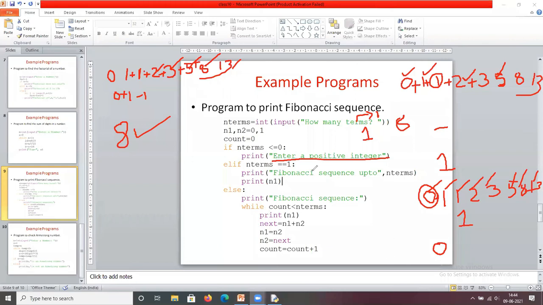And next, for example, if I enter 8, then you are going to perform the Fibonacci series logic. If it is a negative number, then you are going to write a message: enter a positive number. If it is only 1, then you are going to print only the first value, n1, here specifying the first number as n1. Otherwise, you are going to write the logic. Okay, now we see this logic.